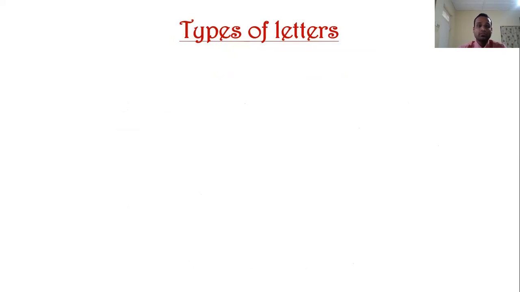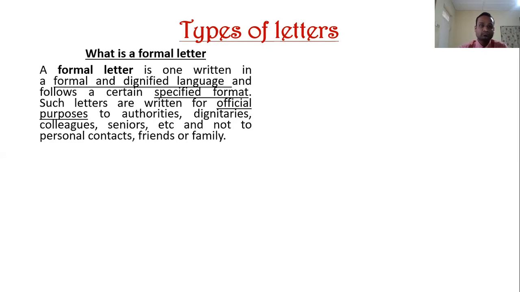By now, you should be aware there are two types of letters we learn for O level. What are they? They are formal letters and informal letters. First of all, let's discuss formal letters.